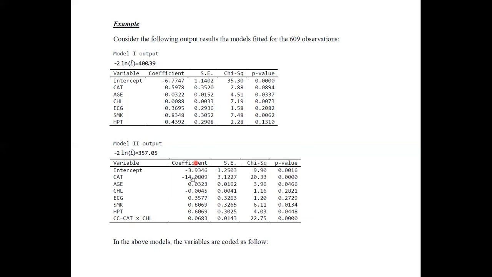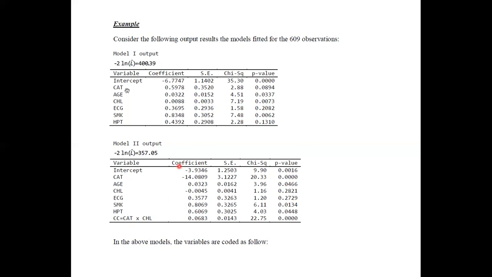Now here also you can see the beta coefficients we have obtained. These are the estimated values for the parameters, then the standard errors of these beta values are in the third column. The fourth and fifth columns contain the values for the chi-square test and the p-value for these parameters.